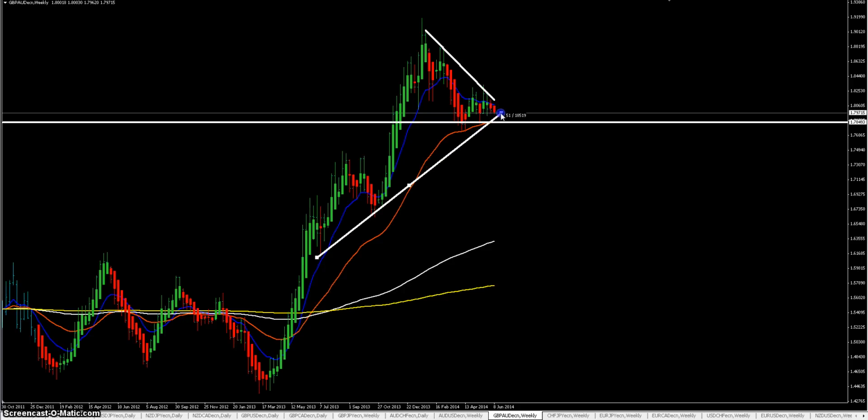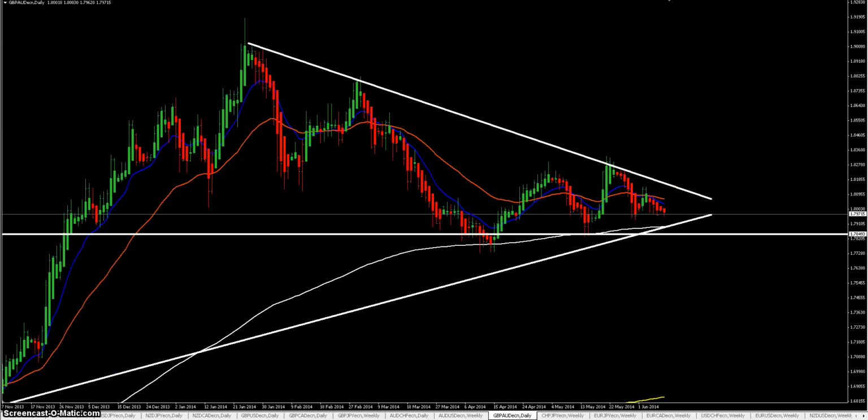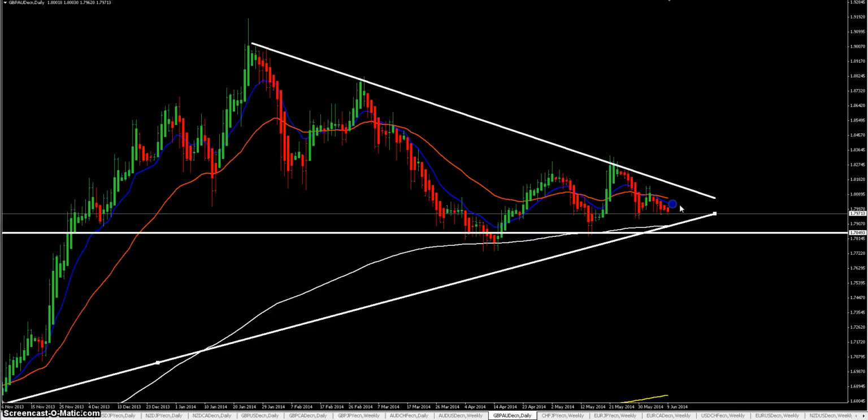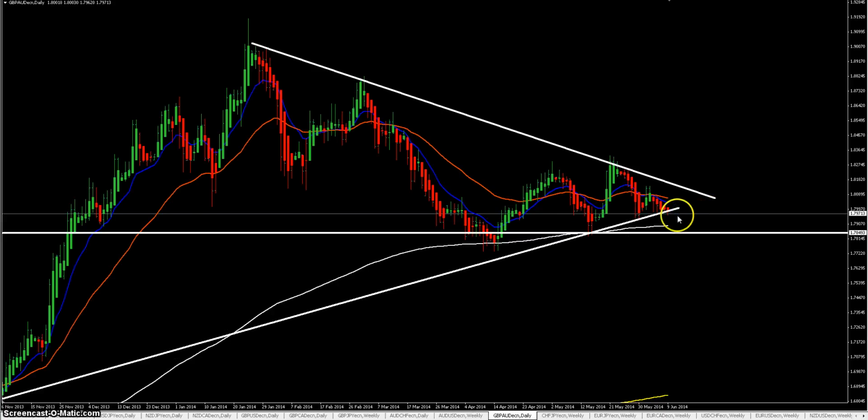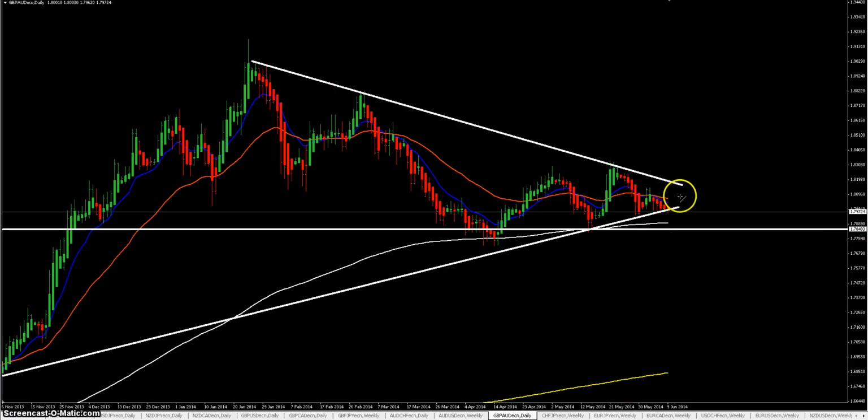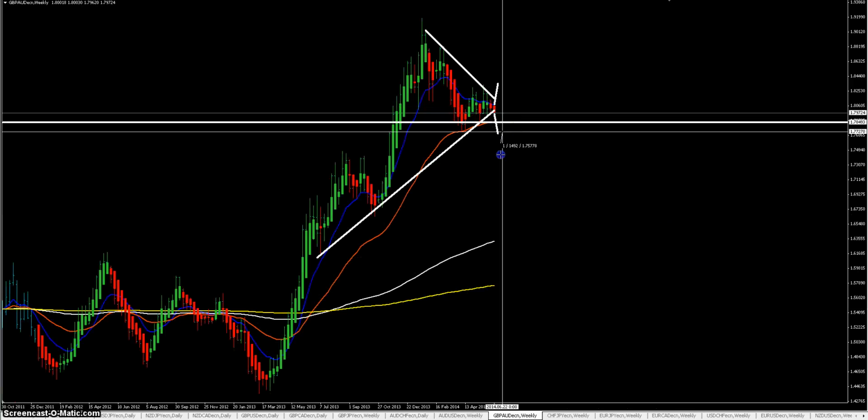So we want to wait for a clear break above or below that area. If we check the daily, we can clearly spot that range. We have a resistance here, support here, also horizontal support and EMA 200 here, so we want to see a clear break above or below, and then we can target the next areas here.